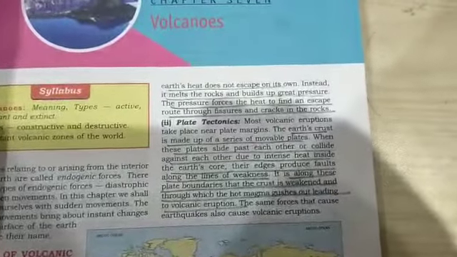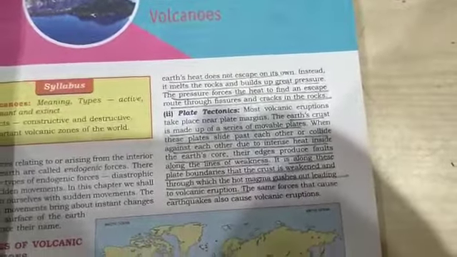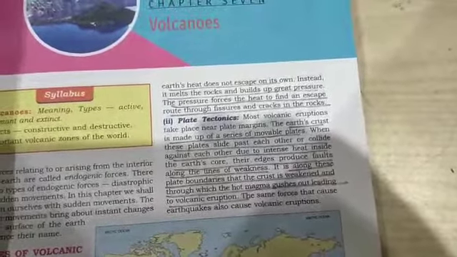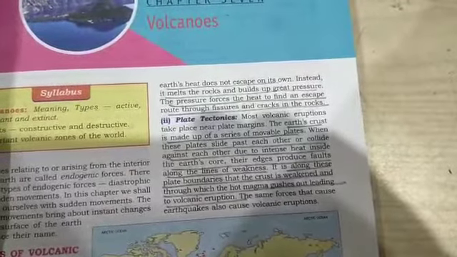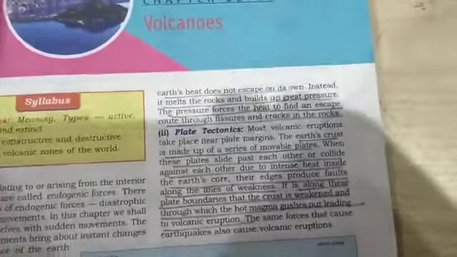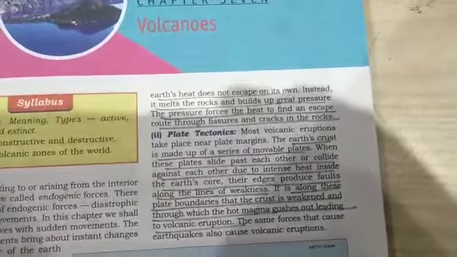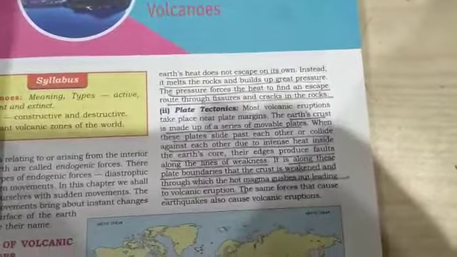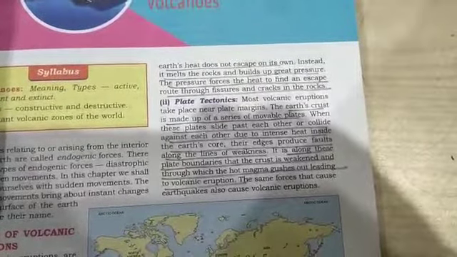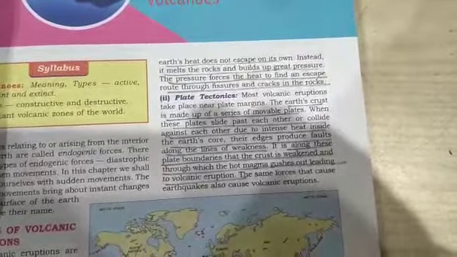As rock is a bad conductor, the earth's heat does not escape on its own. So what happens? Instead, it melts the rock and builds a great pressure inside the earth's crust, and the pressure forces the heat to find an escape route through fissures and cracks, through which the explosion takes place. And that is one of the causes of the volcano.